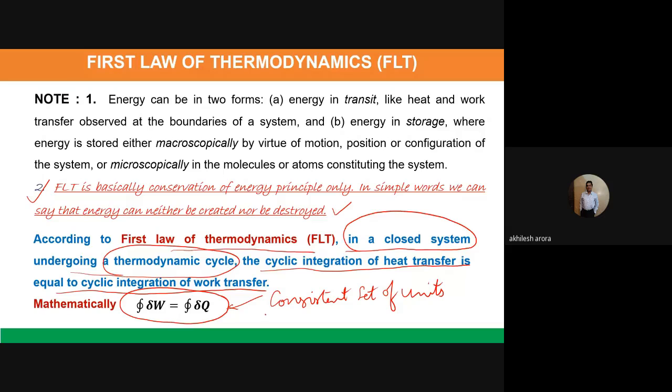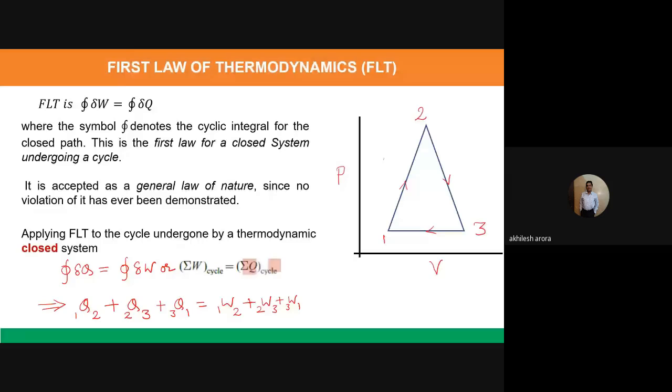So in the SI system of units, both work and heat, both W and Q, are given the unit joules or kilojoules or megajoules. Okay. I told you the first law of thermodynamics. Now, suppose there is a cycle which is taking place from 1 to 2, 2 to 3, and 3 to 1. We started from point number 1 and, while following this path, we reach back to point number 1 only. Okay, started from here.